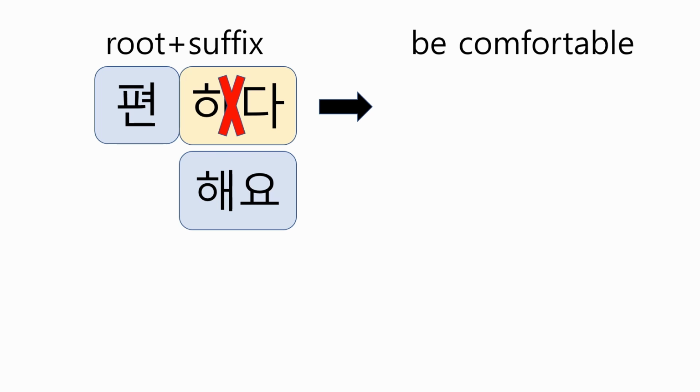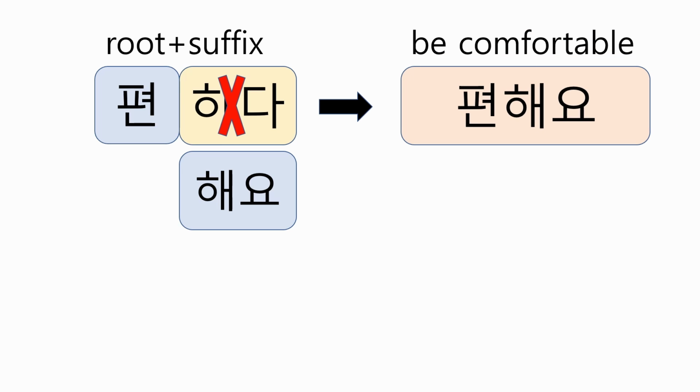편하다 means to be comfortable. But you don't actually have to follow the steps. You just need to change 하다 to 해요. So the final form will become 편해요.